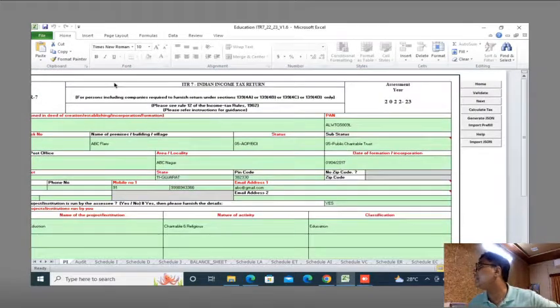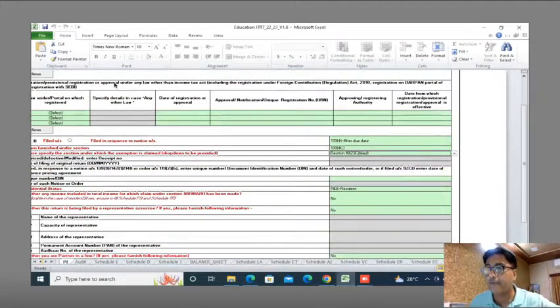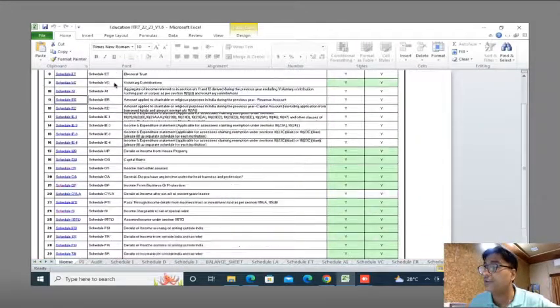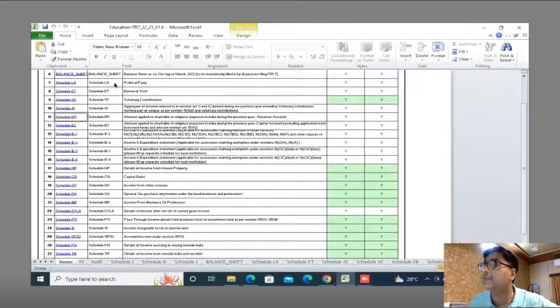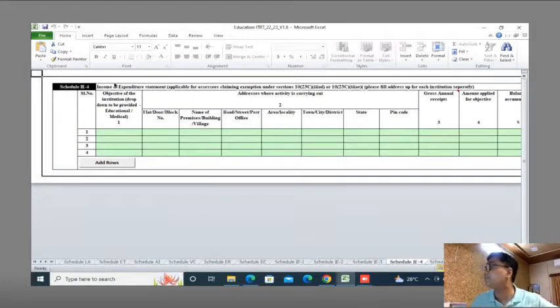Now this sheet is okay. Now I need to go and file the schedule, and that is schedule IE4. You can see that it is the income and expenditure statement applicable for assessees claiming exemption under 10(23C)(iiiad) and 10(23C)(iiiae). I'm supposed to file schedule IE4, so I'm going to schedule IE4 directly.